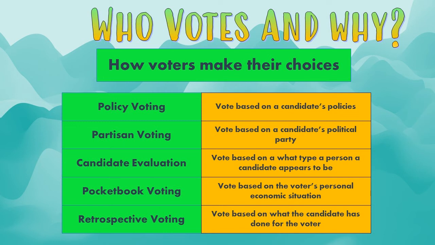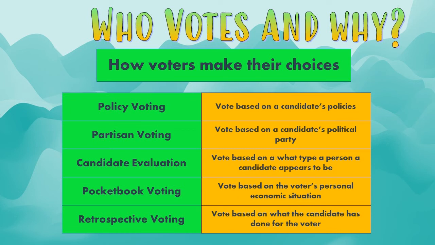Think about the last year of President Trump's time in office. If people had been having a good economic situation and all of a sudden they lost their job, or they were unable to work, or their investments lost money and things like that, then people would vote for a different party to take over and run the government. So pocketbook voting doesn't pay a ton of attention to the candidates, but does think a lot about the person's own economic situation.